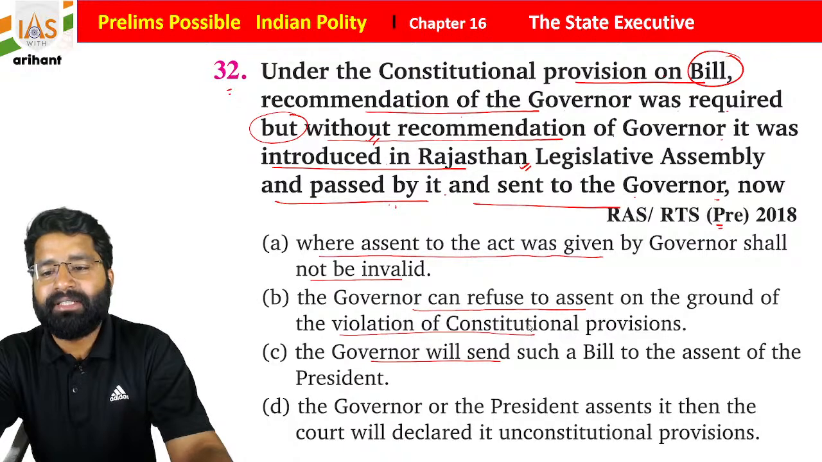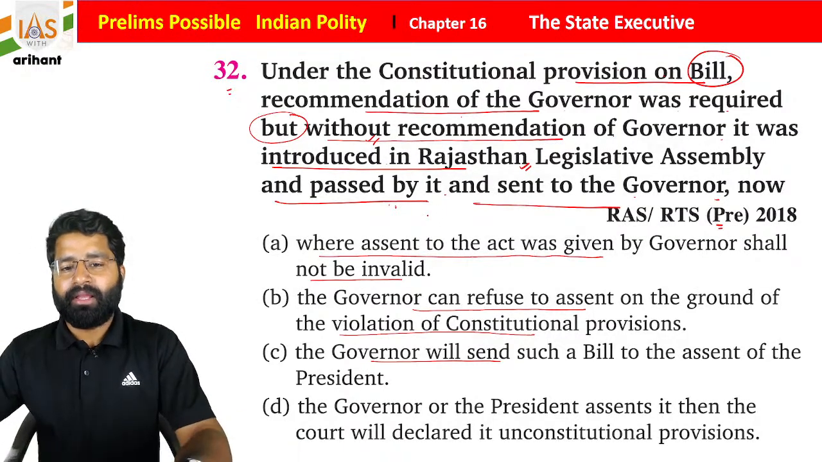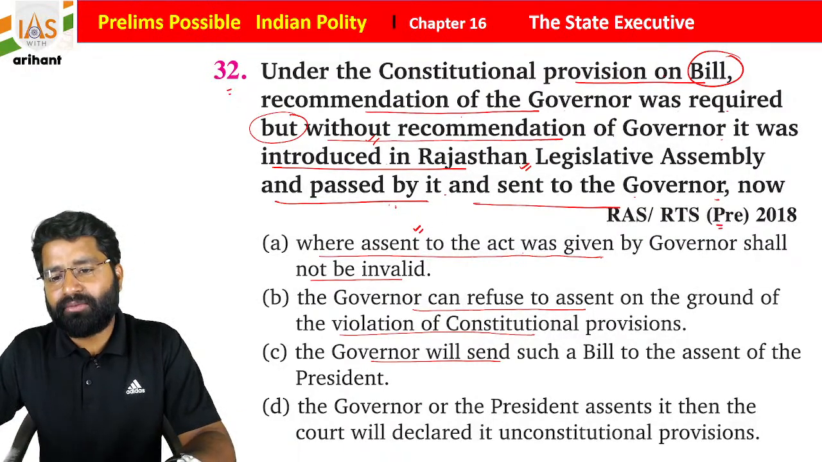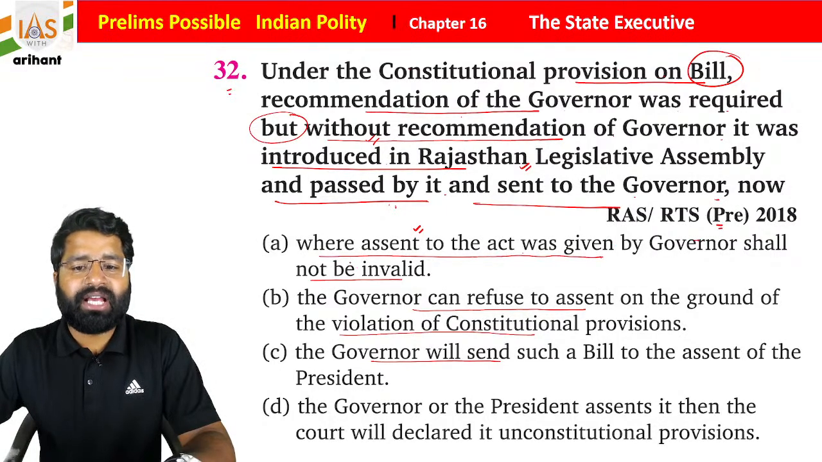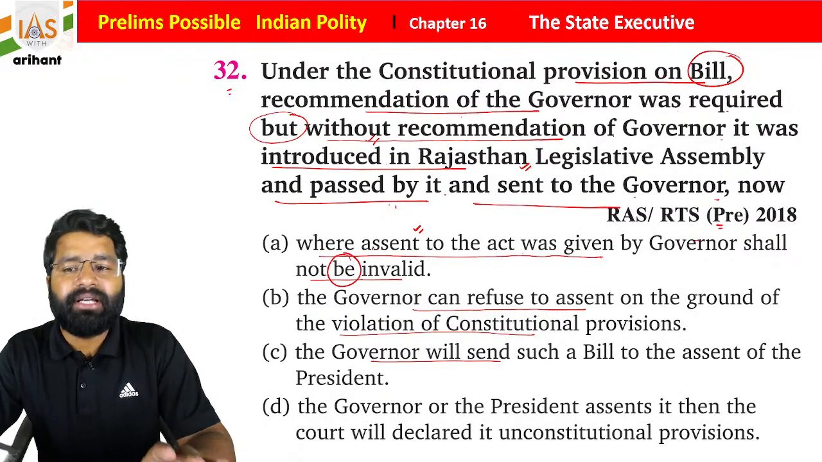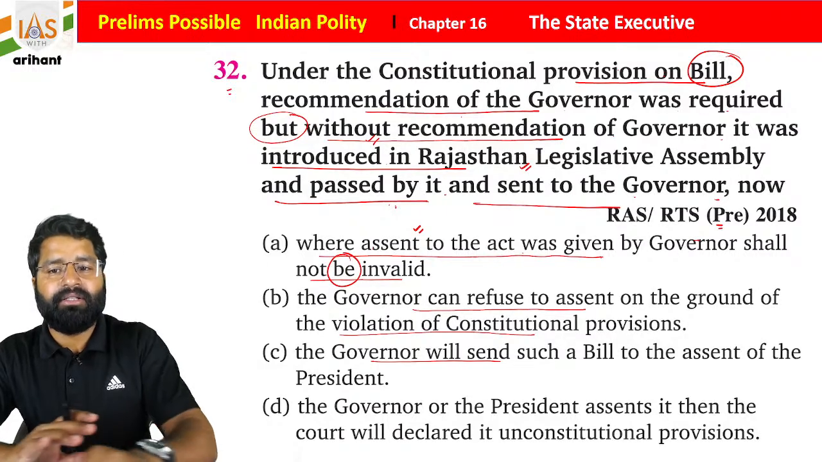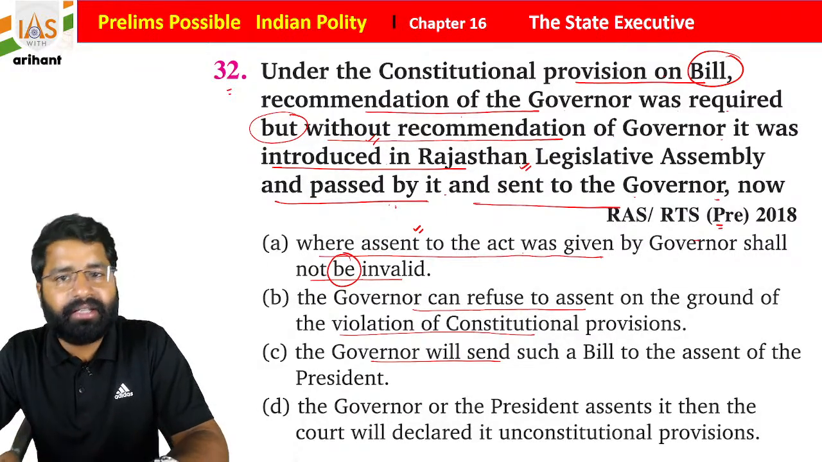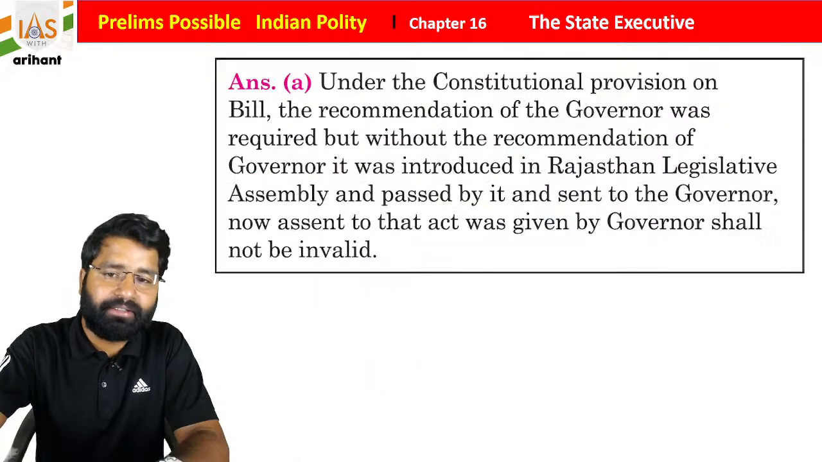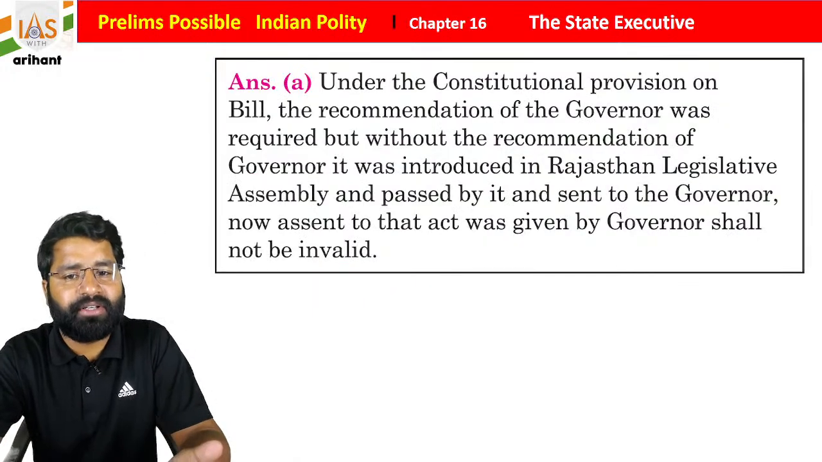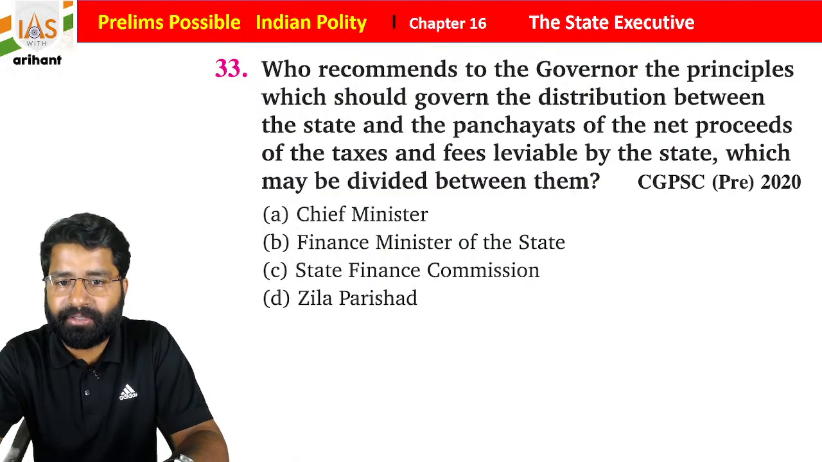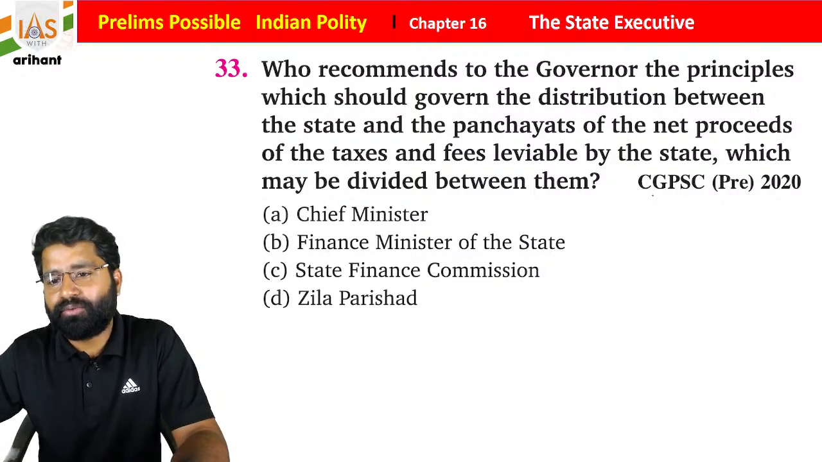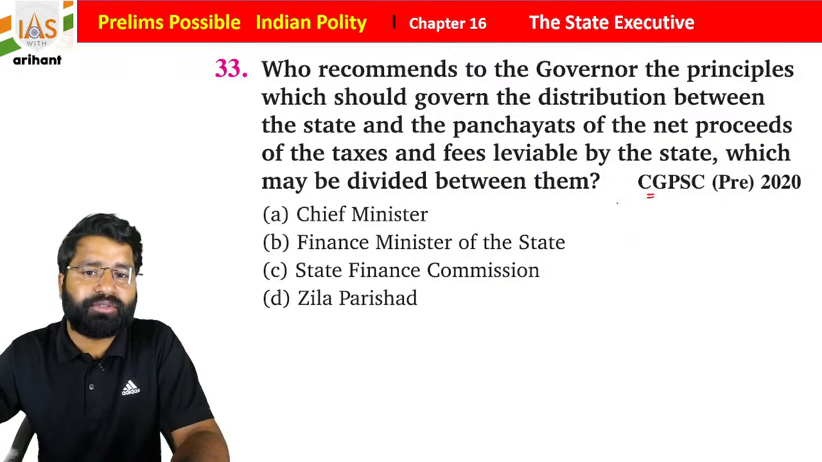So basically, students, where assent to an act was given by the governor, it shall not be invalid. If it is already there, then it is not going to be invalid. So the same explanation is what this statement is mentioning. Now see, this question was in Chhattisgarh PSC, year 2020.